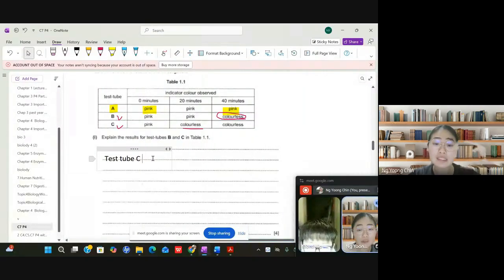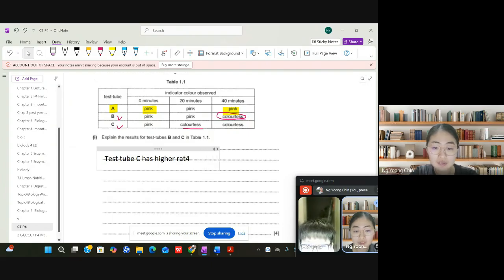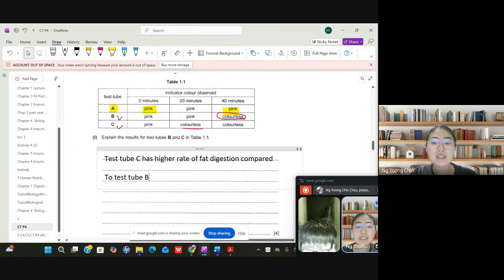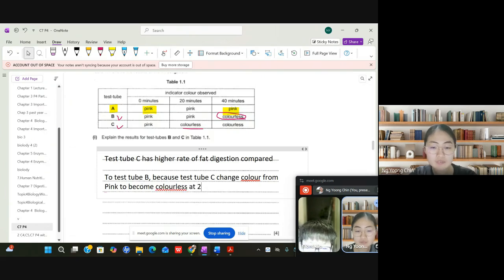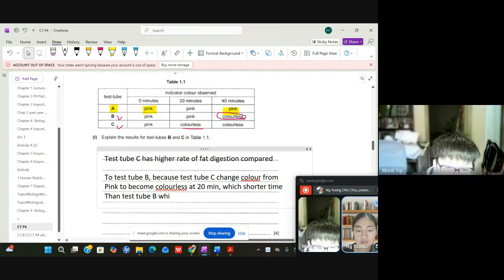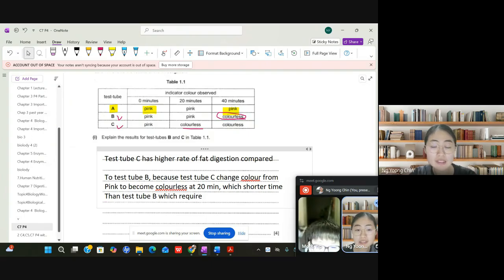To explain the result, you can say about test tube C that it has a higher rate of fat digestion compared to test tube B. Because test tube C changes color from pink to colorless at 20 minutes, which is a shorter time than test tube B, which requires around 40 minutes.